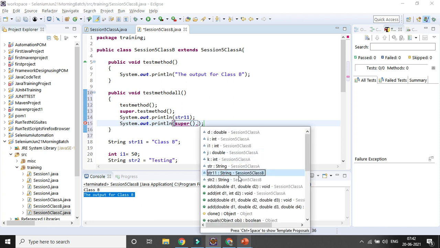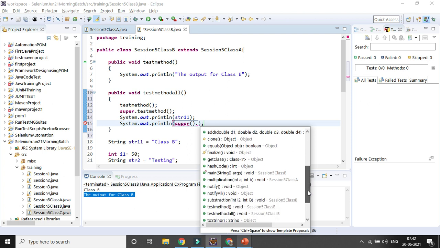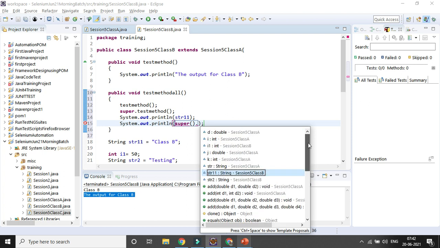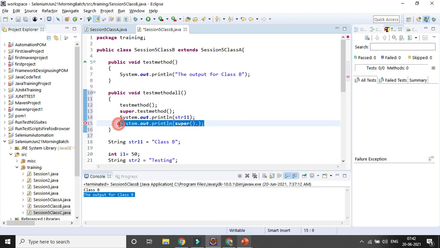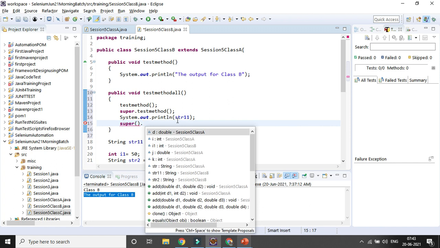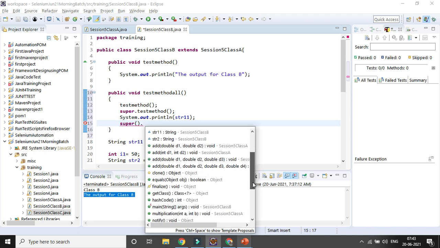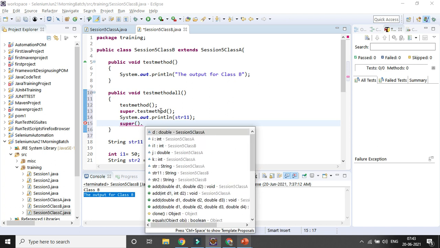You can see it is coming from class B only. If we want to access it, we can give super dot. In the method maybe we cannot use it directly, but we can use it in another way.